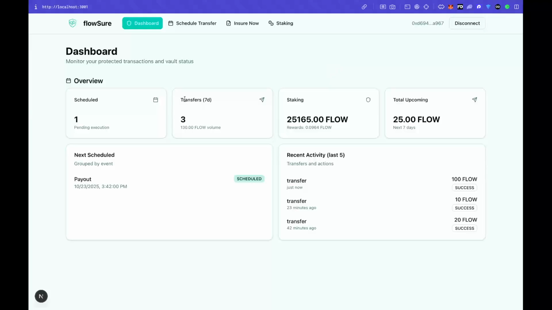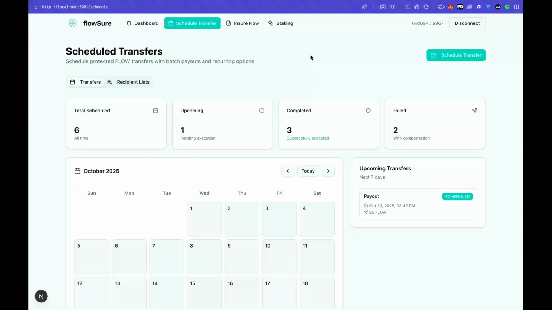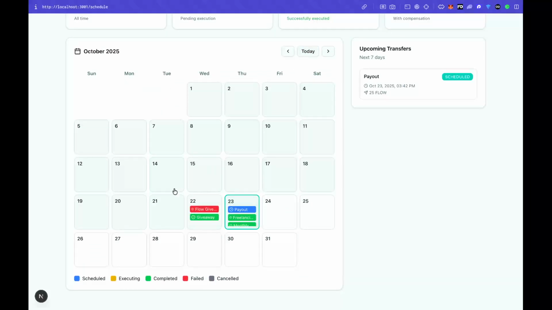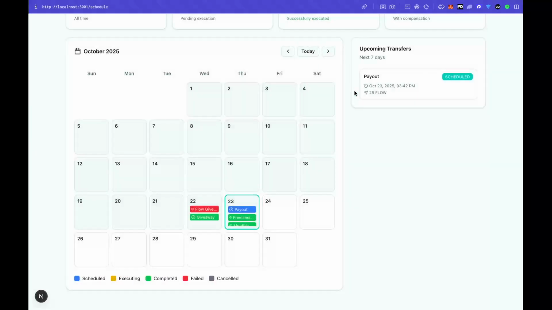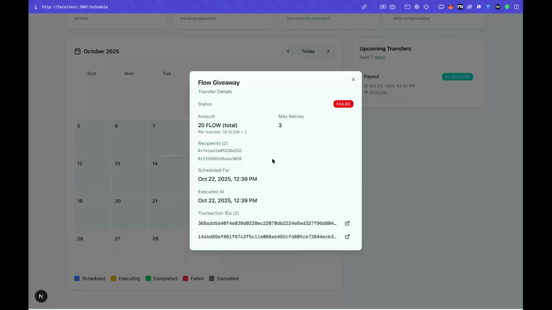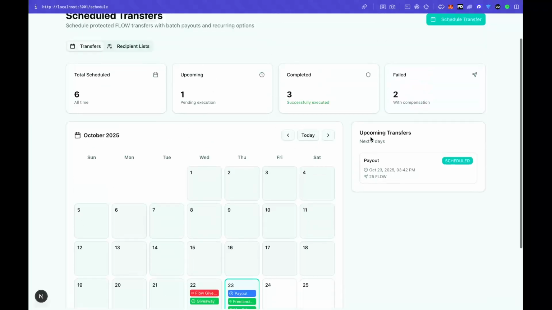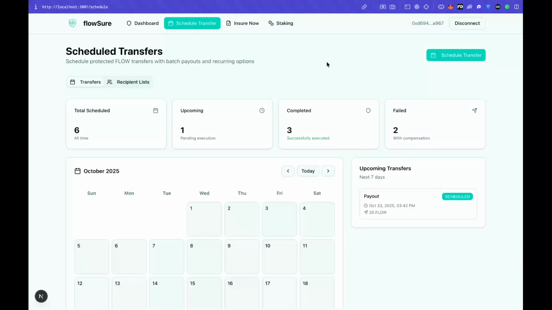So here we can see the number of transfers we did, the scheduled ones, like we have one scheduled on this particular time and date, right? And the staking, like how much we have staked. So this is my entire platform wherein you can schedule all your transactions from one place. You can see all the transactions that I went through, all the transactions that have happened previously, and all the details that would be given, right? So all the details are present at one go. Everything is in a simple and clean UI. So that is all for my submission. Thank you.